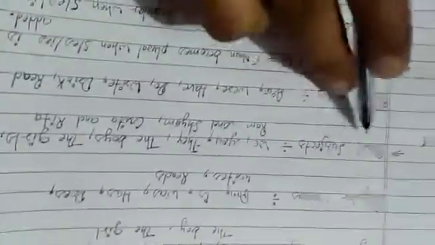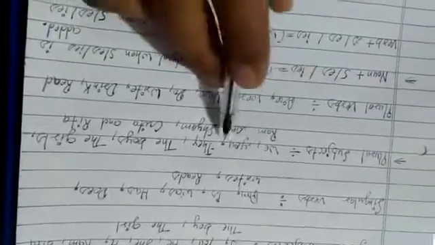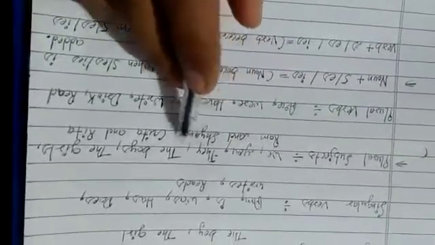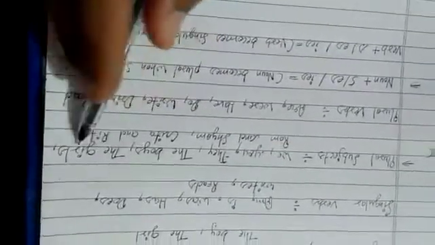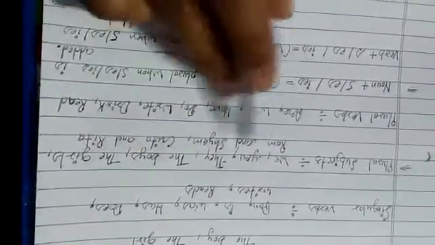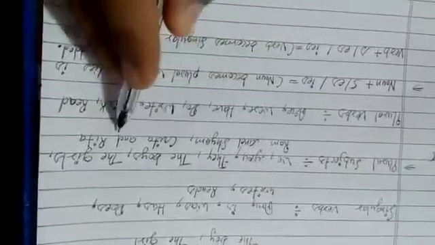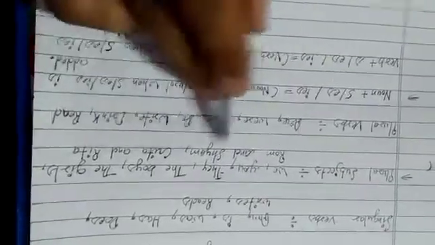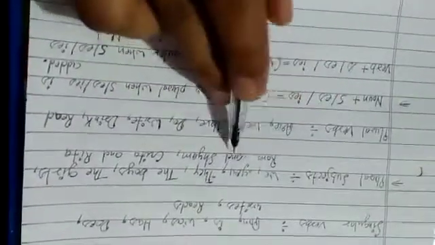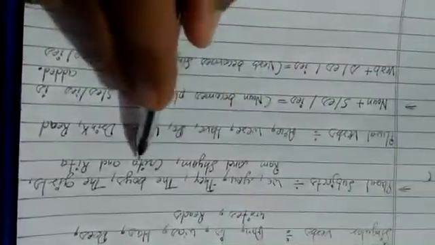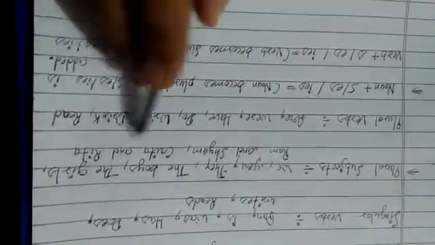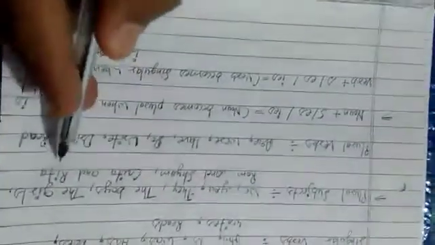Let's see the next, plural subjects. We, you, they, the boys, the girls. I will tell you further about this. Ram and Sham, Gita and Rita. What we find here is two subjects joined by 'and', so they make the sense of a plural subject. Gita and Rita, they both are also making the sense of a plural subject.